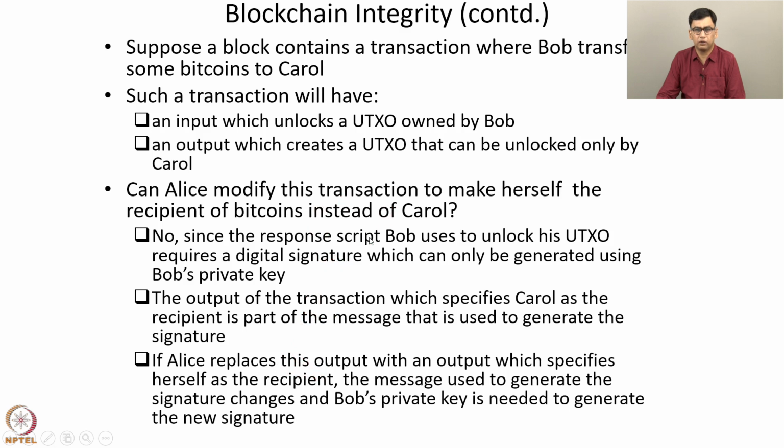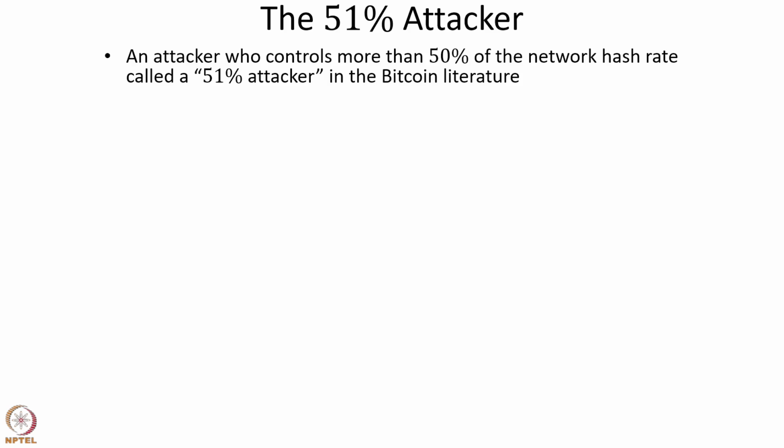Now we discuss a case where one miner has managed to gain more than 50% of the network hash rate. Such an attacker is called the 51% attacker. An attacker who controls more than 50% of the network hash rate is called a 51% attacker in the Bitcoin literature.